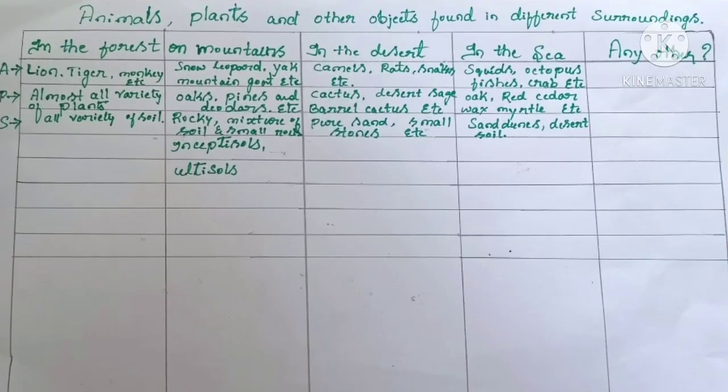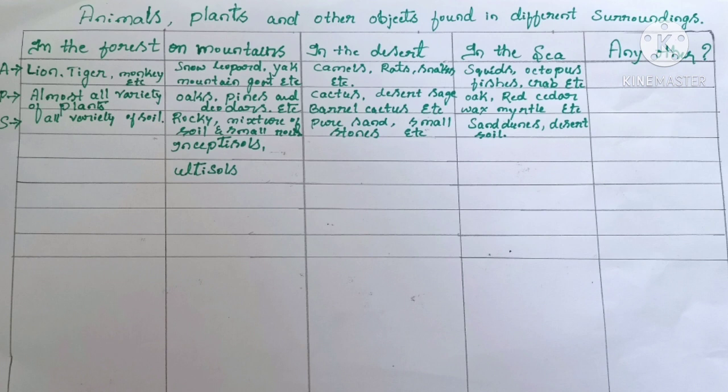Dear children, I am now giving you an example of activity number 1. As I told you, in that activity there are 5 columns, and you have to fill in animals, plants and other objects in those columns. The 5 columns are: in the forest, on mountains, in the desert, in the sea and in any other areas.